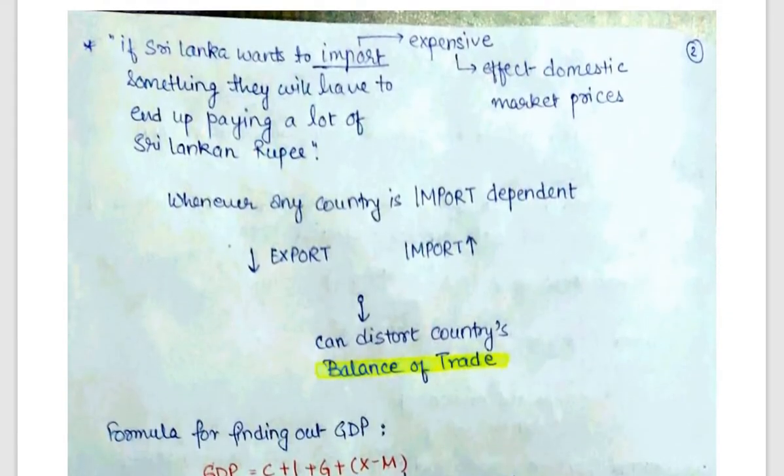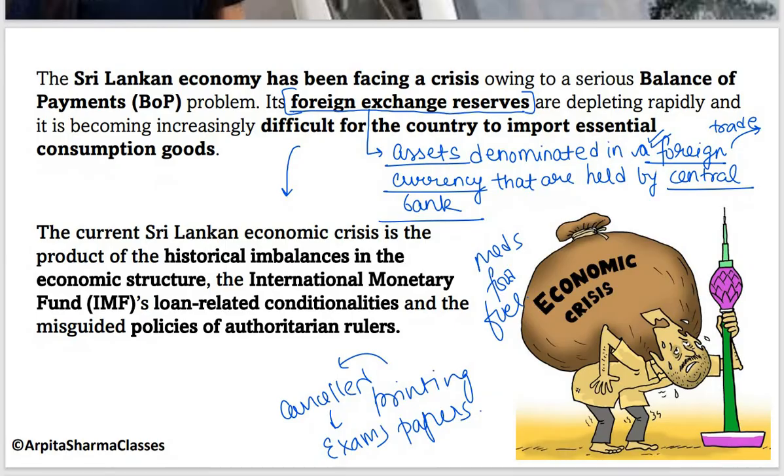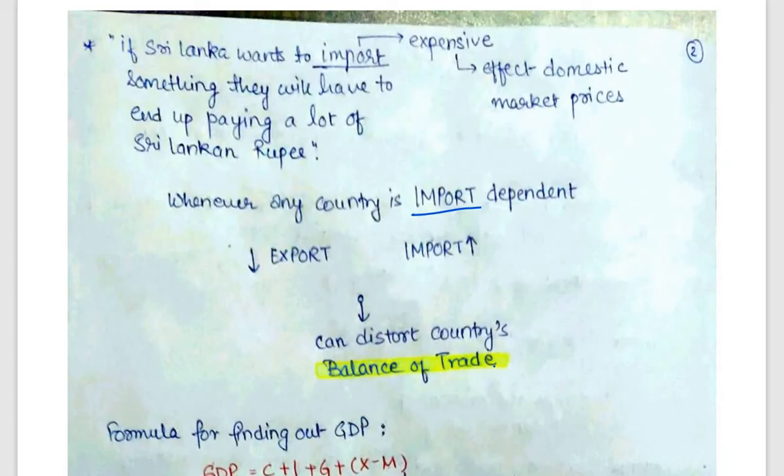Now, whenever any country is import dependent, right now Sri Lanka is import dependent. That means export is less and import is more. This situation can disrupt the country's balance of trade. As I told you initially, there is a balance of payment problem that is happening. Why? Because export is less and import is very high. The country is import dependent, so there should be an equilibrium between import and export.